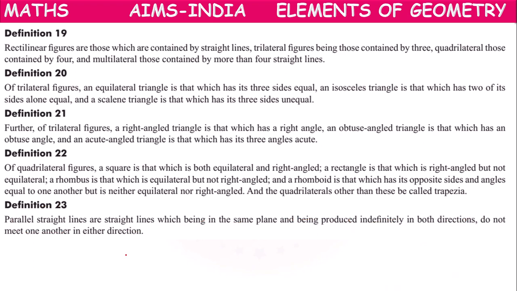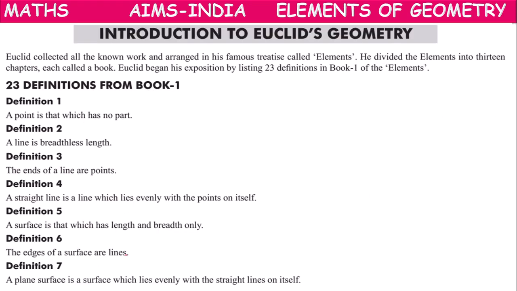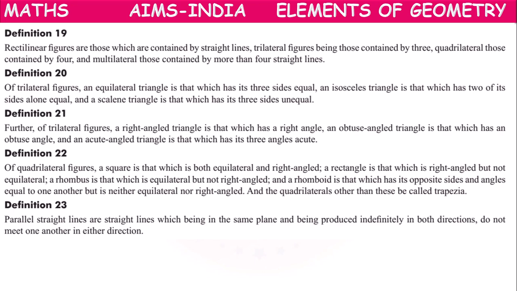So like this, in book 1, from his Elements, part 1, book 1, he gave 23 geometrical definitions in his book 1 of the treatise Elements. Okay, children.